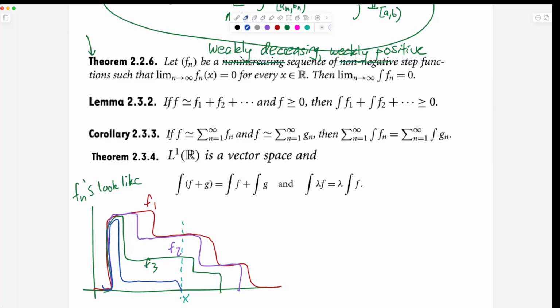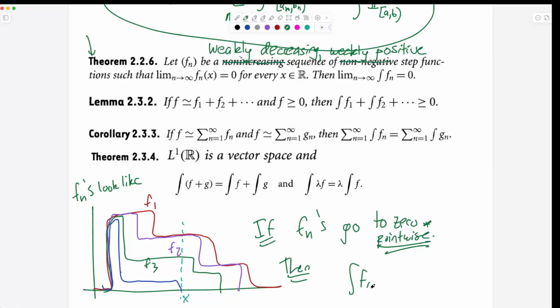The conclusion is that if the f's go down to 0, then the integrals of the f's go down to 0 too. So if the fn's go to 0 pointwise, in the special way set up by the theorem, right? They have to be positive, they have to be decreasing. Then the integral of the fn's goes to 0 too. Kind of like the averaging problem we did before: all the individual terms are going to 0, and the integral is kind of like the average, which also goes to 0. That is the theorem we're proving today. Again, it seems kind of obvious, but requires proof because of these tricky things.